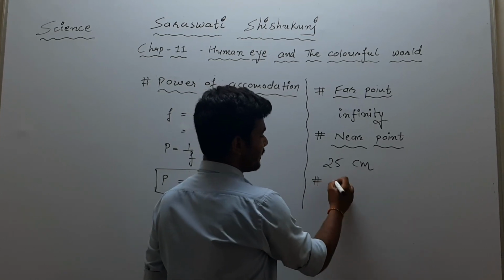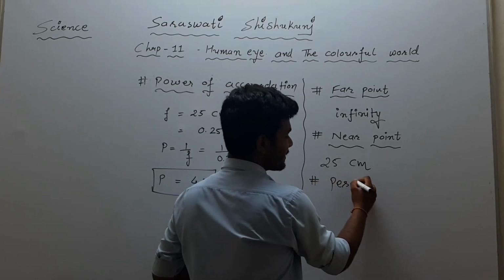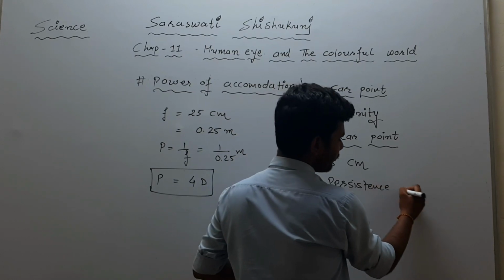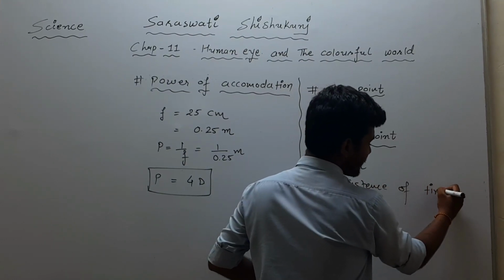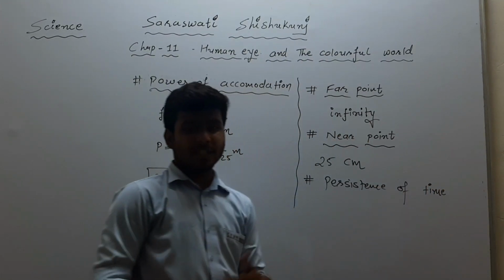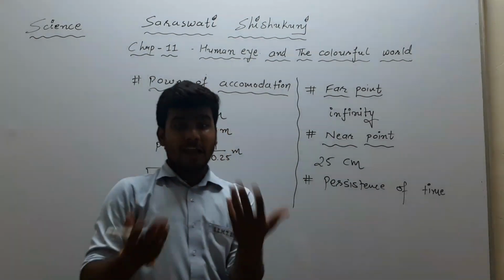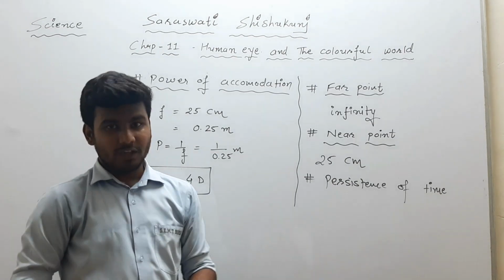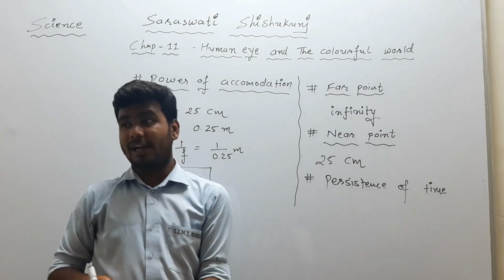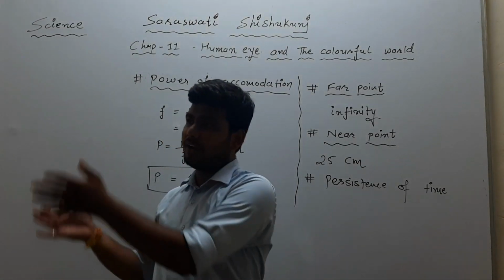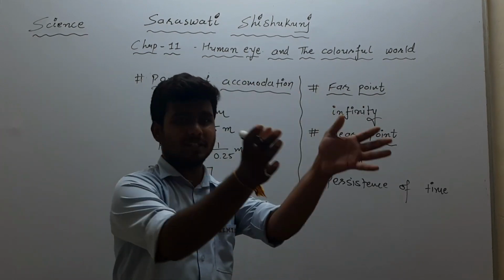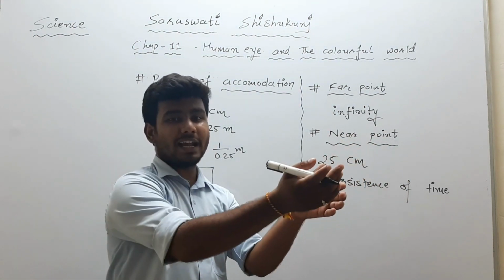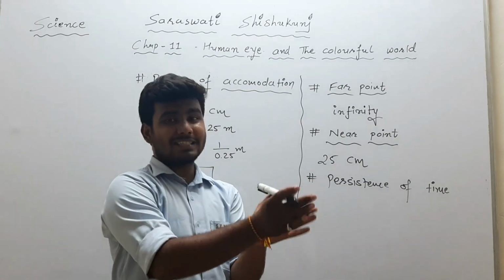The another important thing is persistence of time. Now what is called persistence of time? As we know, our eye is an ultimate incredible camera, right? No other camera can do like that. If we place a camera at one point and then take it to another, we can't get the image clearly as it is not steady.